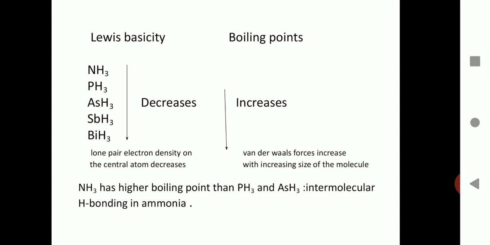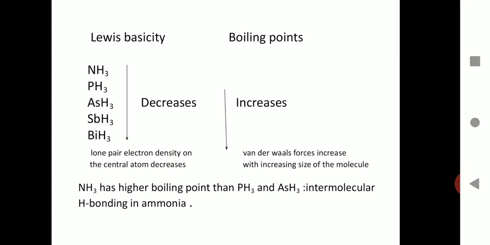The third property that we need to discuss about the hydrides is their Lewis base character. A Lewis base is a substance which has a tendency to donate its lone pair of electrons. Each of the hydrides of group 15 elements has 3 bond pairs and 1 lone pair, but the tendency to donate this lone pair decreases down the group.